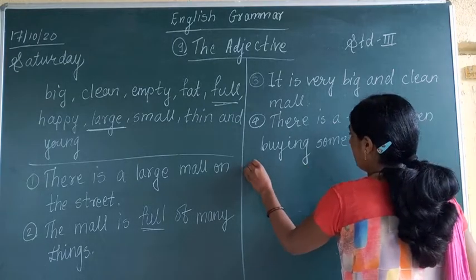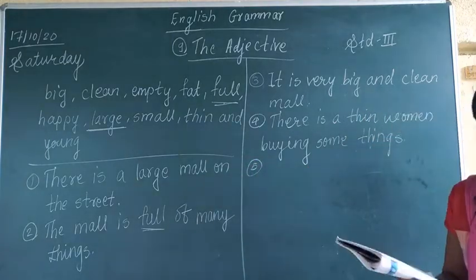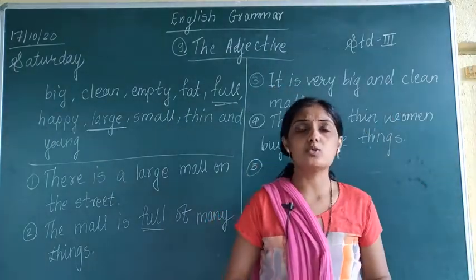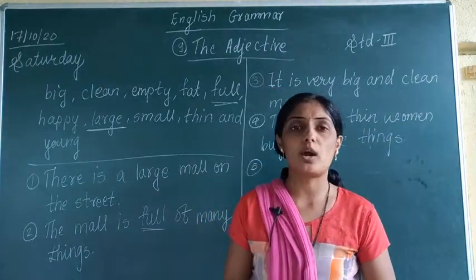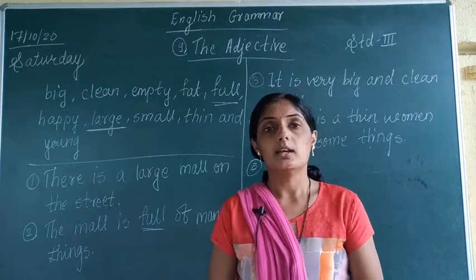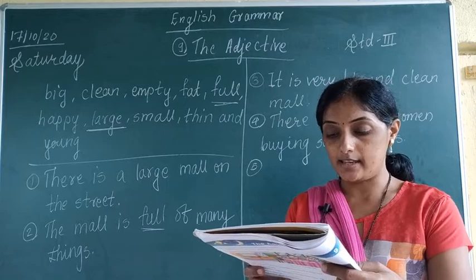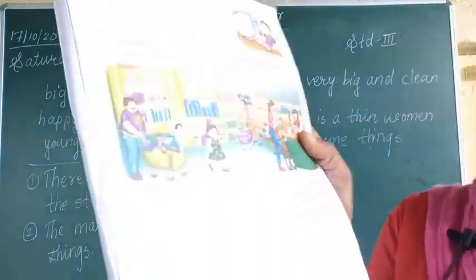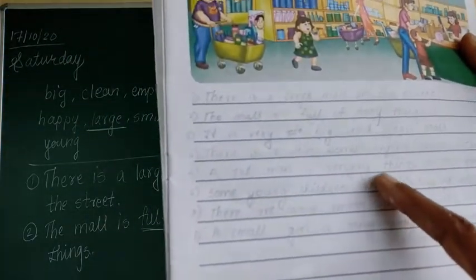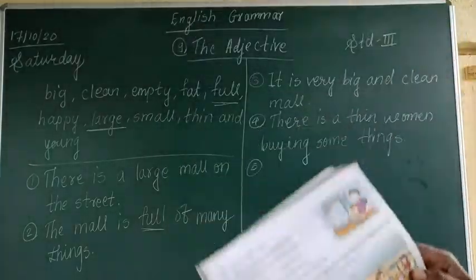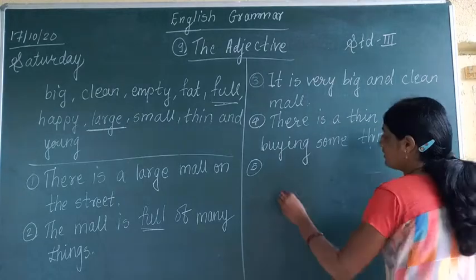Next one, there is a fat man. He is carrying what? He has a trolley in his hand, so he is taking the trolley from one place to another to put things in the trolley. So what we can write down here is, a fat man is carrying things in the trolley, right? So I am writing the fifth sentence.